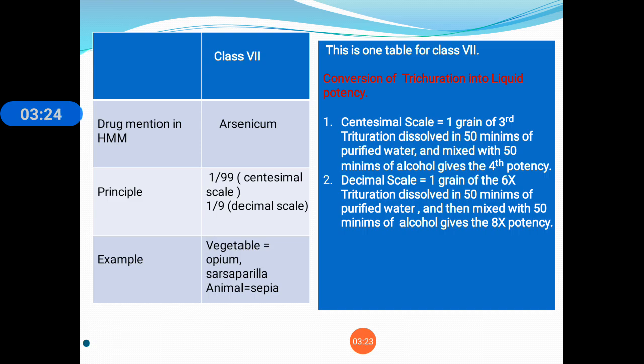Class 7 includes those dry medicinal substances which in their crude state are neither soluble in purified water nor in alcohol. About the principle: 1 part by weight of medicinal substance to 99 parts or 9 parts by weight of sugar of milk, according to the scale which you want to prepare. If you want to prepare the centesimal scale, then you take 99 parts of sugar of milk. If you take 9 parts of sugar of milk, then it is useful to prepare the decimal scale.